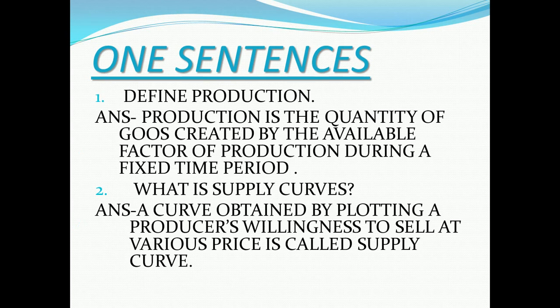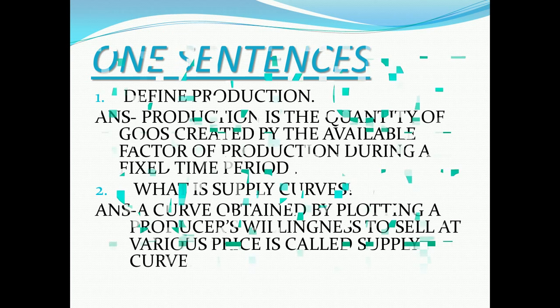Define production in one line: production is the quantity of goods created by the available factors of production during a fixed time period. What is a supply curve? A curve obtained by plotting a producer's willingness to sell at various prices is called a supply curve.